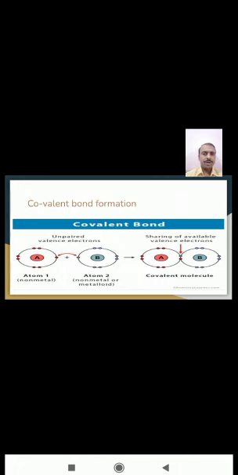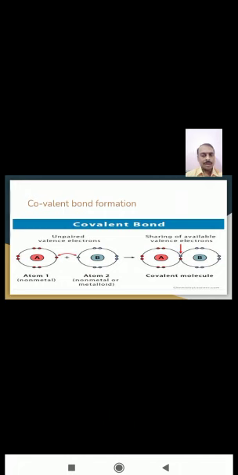Now how does covalent bond formation take place? See in this figure, atom A is a non-metal and atom B is a non-metal or metalloid. In atom A we have 7 electrons, and similarly in atom B we also have 7 electrons. In order to complete the octet, both require 1 electron each.